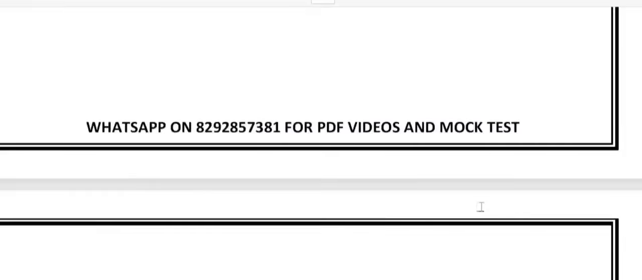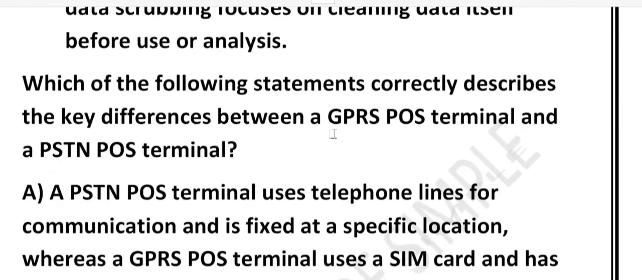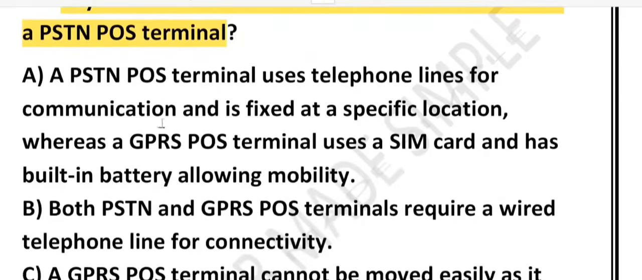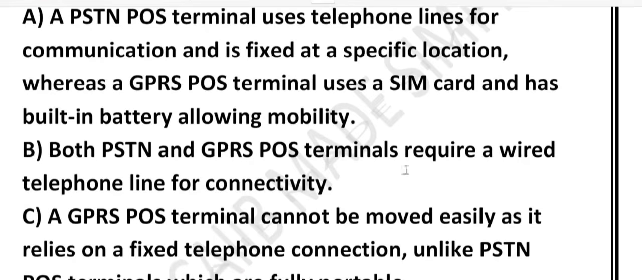Now let's look at the next question. Which of the following statements correctly describes the key difference between a GPRS POS terminal and a PSTN POS terminal? Option A. A PSTN POS terminal uses a telephone line for communication and is fixed at a specific location, while a GPRS POS terminal uses a SIM card and has a built-in battery, allowing mobility. Option B. Both PSTN and GPRS require a wired telephone line for connectivity.